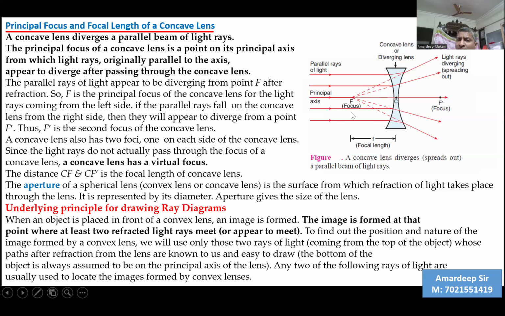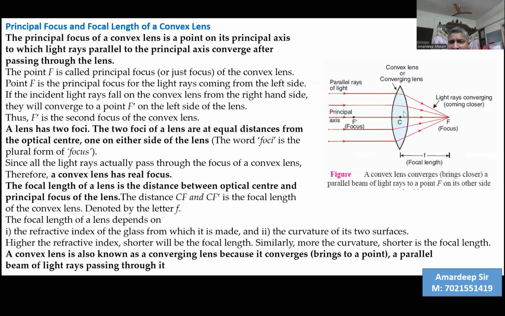Therefore, we'll see in the sign conventions later for solving numericals, the focus being on the left side of the concave lens, we take f as negative. And in the previous convex lens, the focus being on the right side, on the positive side, we take focus as plus.